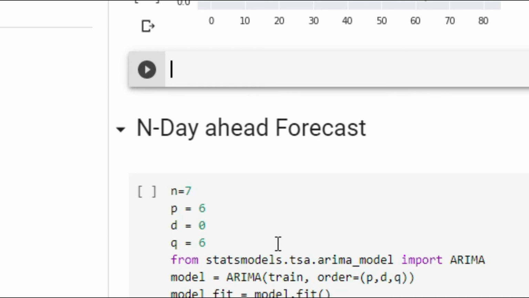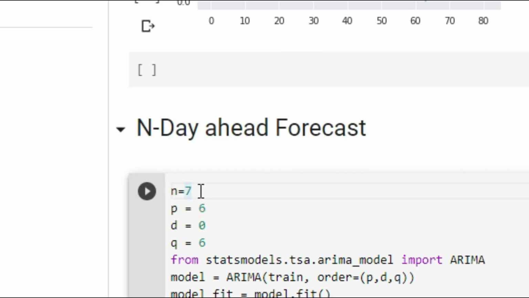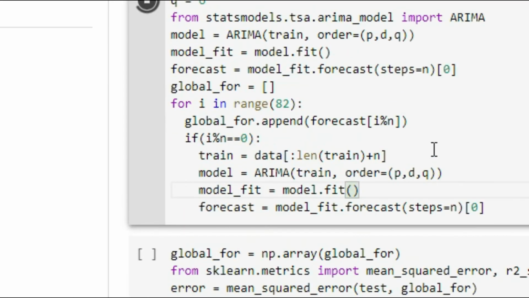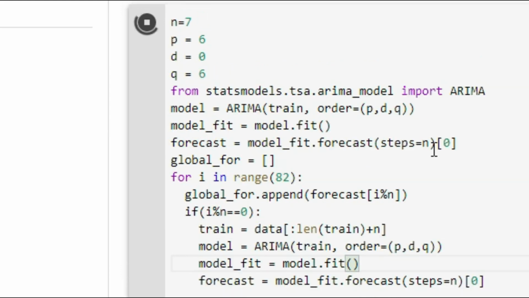For that, I have chosen n. You can choose any value of n between 1 and 82. I have chosen 7 because I am interested in the 7-day ahead forecast. It means our model predicts the next 1 week of values. After that, it will again fit our model, again predict the next 1 week of values, and in this way it is going to forecast the 82 days of values. Run this cell and go for a coffee because it will take too much time.